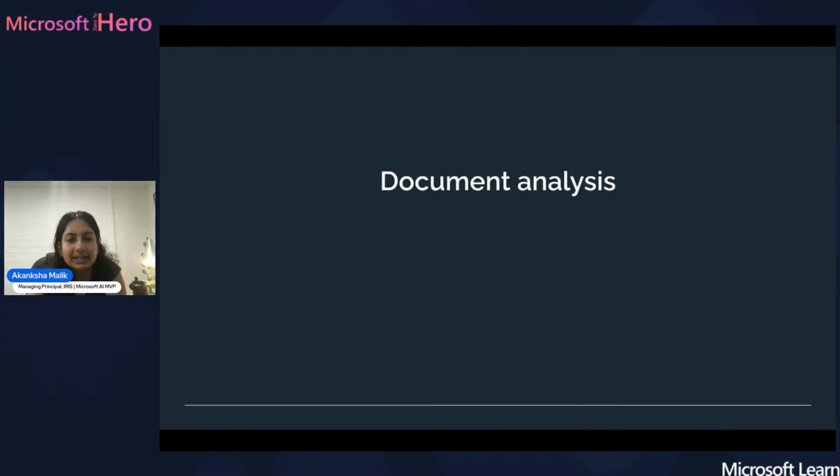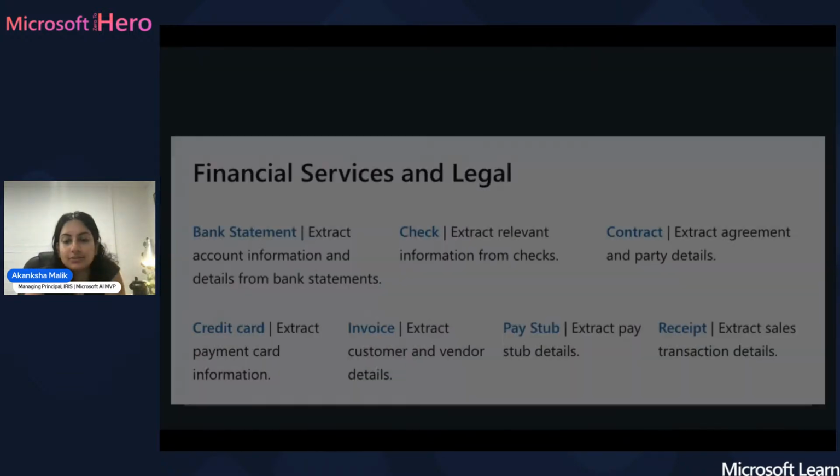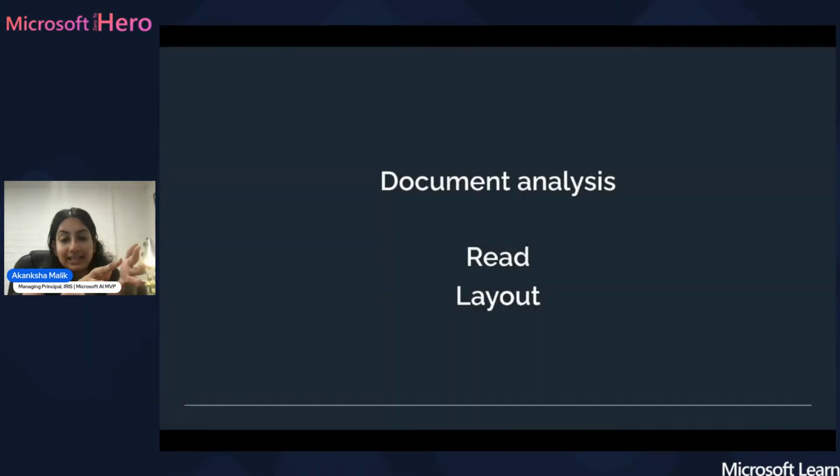So when it comes to document analysis, it has a few different aspects to it. So there's read, layout. Oh, sorry, I've skipped through. So this read and layout are the main ones. So you can basically say, hey, go and read this document, and it'll extract everything. And then there's also the layout analysis. So it'll go through, look at the layout, what's where, what's everything sitting within it. There's different use cases.